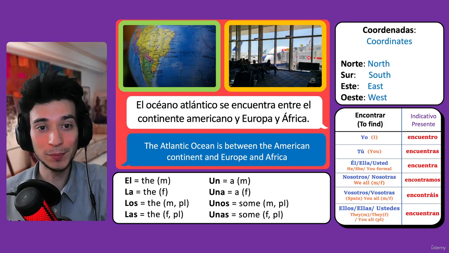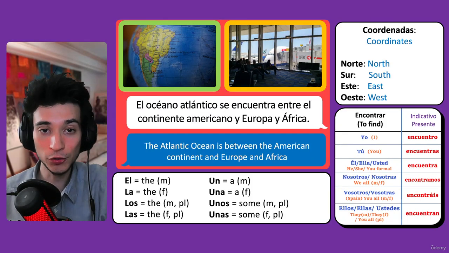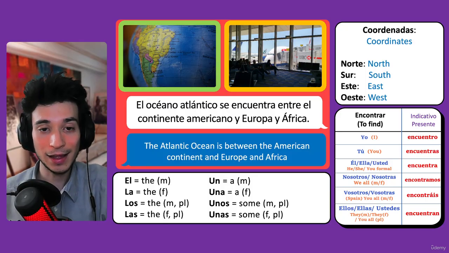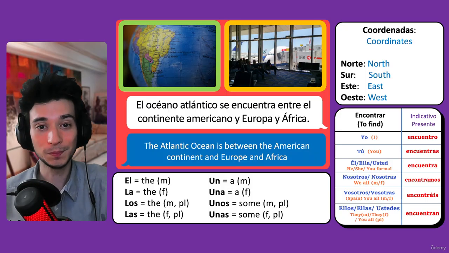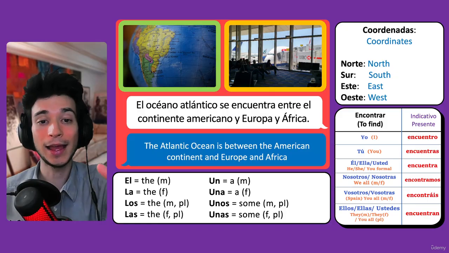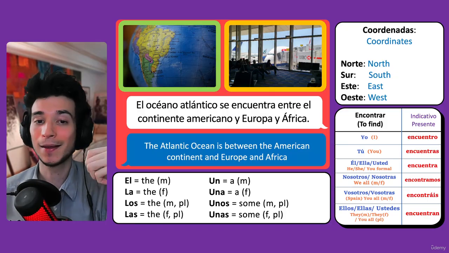And a few more examples. El Océano Atlántico se encuentra entre el continente americano y Europa y África. This is a long one. The Atlantic Ocean is between the American continent and Europe and Africa.